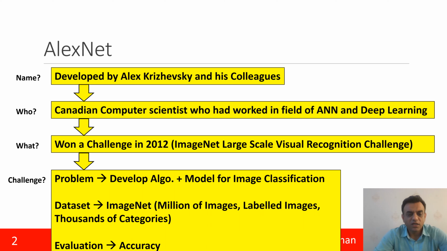Now, what was this challenge? This challenge was about image classification. So the target was that these people needed to develop an algorithm and model for classification of images, and the dataset that was taken was the ImageNet dataset, in which there were millions of labeled images. That means a supervised form of learning was there, and thousands of categories of images were there, and the target evaluation parameter was accuracy. So they developed this model, they developed an algorithm, and they won this challenge.